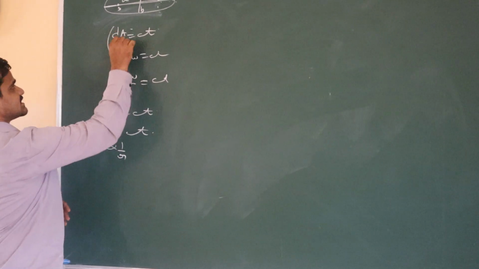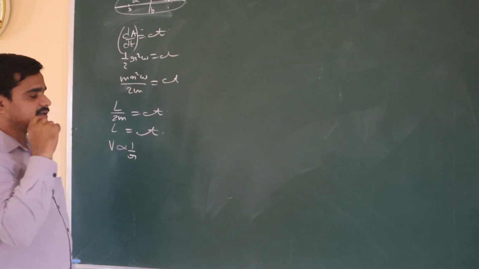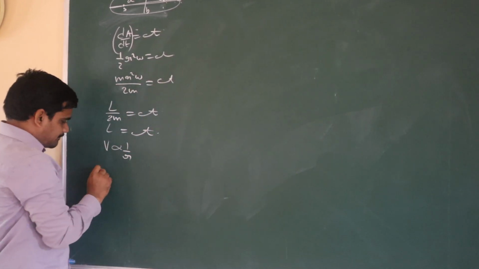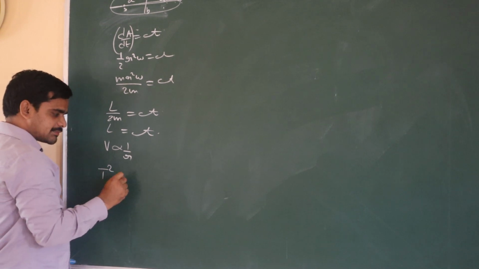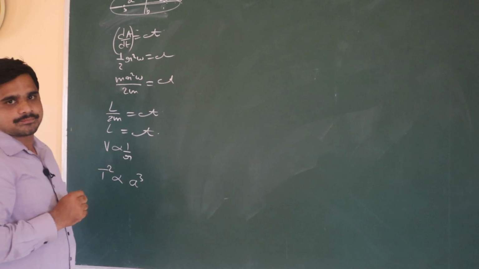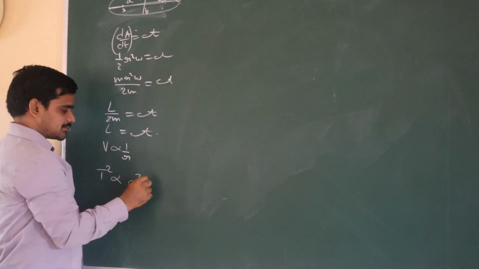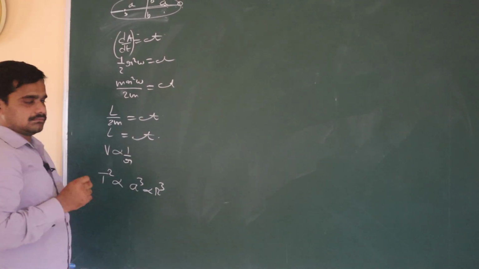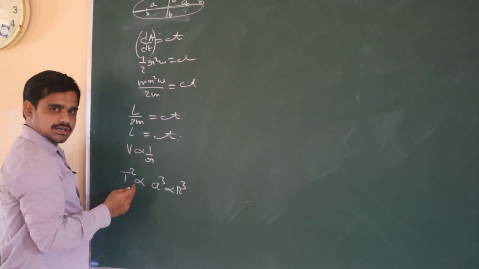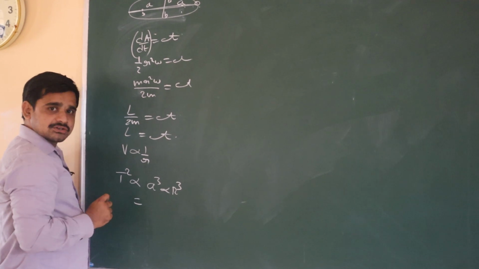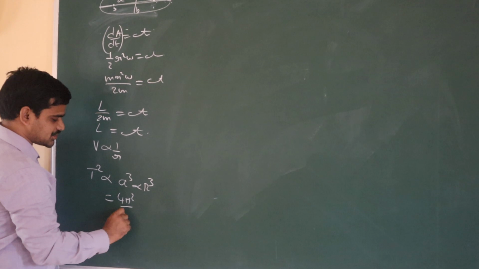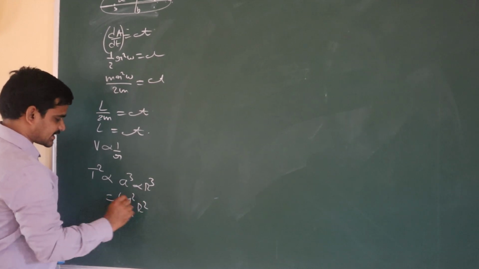This is called areal velocity. Remember that point. Next, coming to the third law: the square of the time period is directly proportional to the cube of the semi-major axis, or, if the planet revolves in a circular orbit, the radius. T square is proportional to a cube or r cube, and it is equal to a constant, which is 4 pi square by GM into r cube.